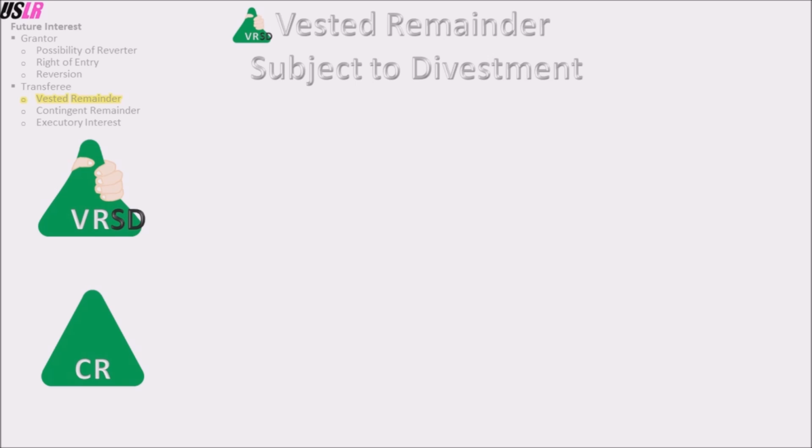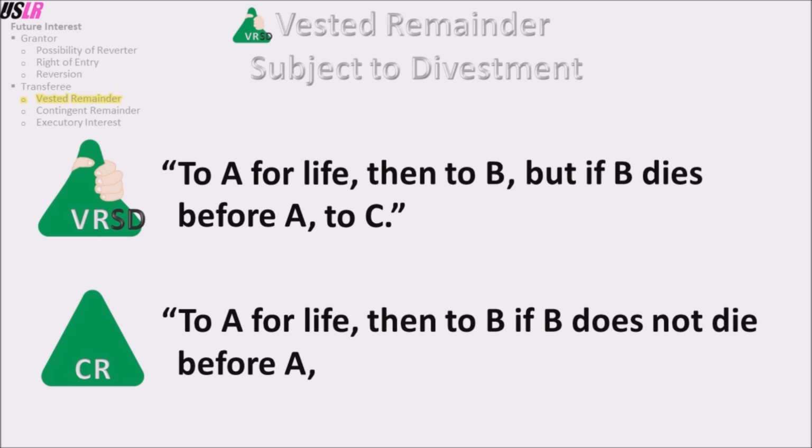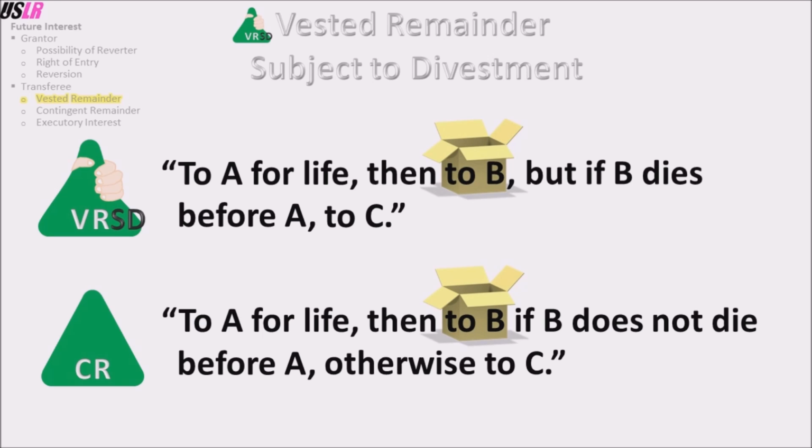For example, to A for life, then to B, but if B dies before A, to C. A contingent remainder can have the same condition. For example, to A for life, then to B if B does not die before A, otherwise to C. Take a few seconds to pause and realize that these two different future interests have the same condition. To tell the difference between them, you must focus on if B is packaged with conditional language.